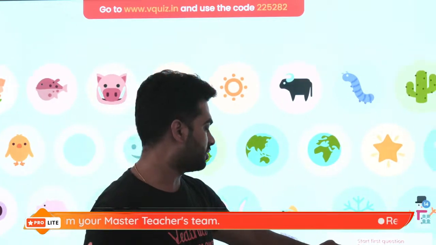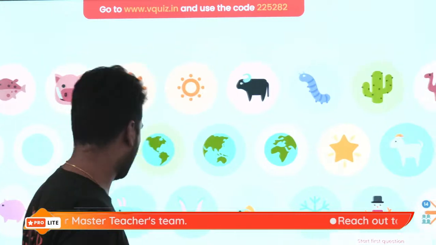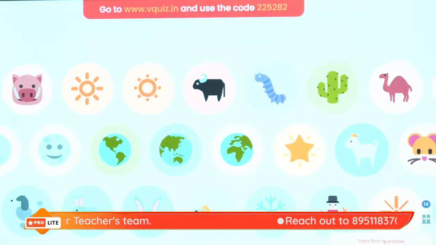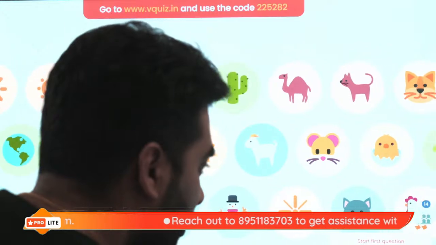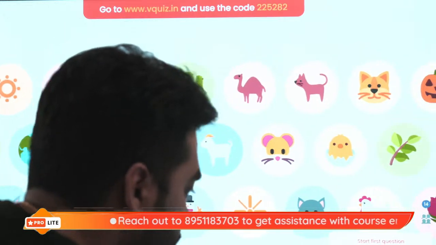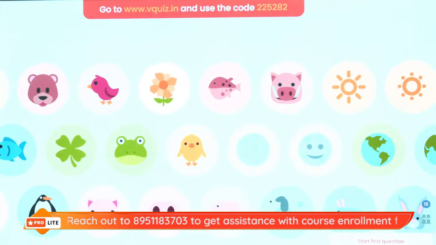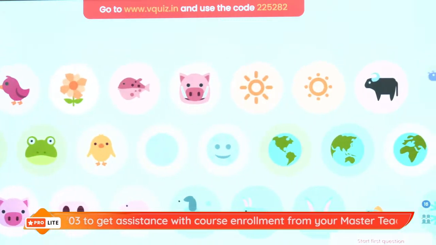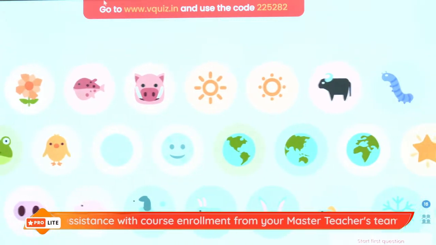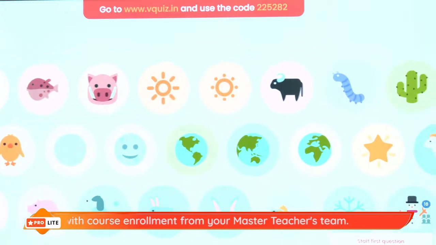Okay, so this is still not going on. I'll have to do it with the cursor only. Something else is opening here when I'm touching there. Okay. No worries. Hakuna Matata. Right? Chalo. So I'll just start the question from here.